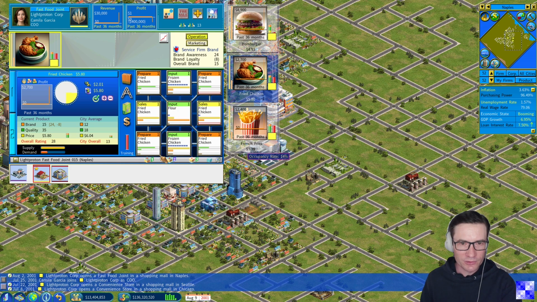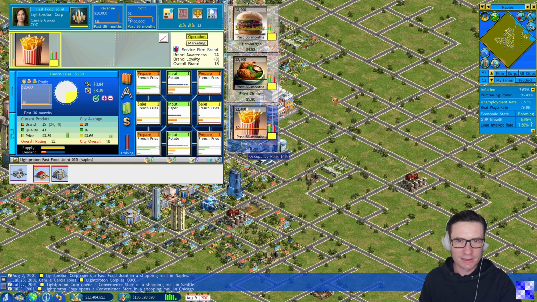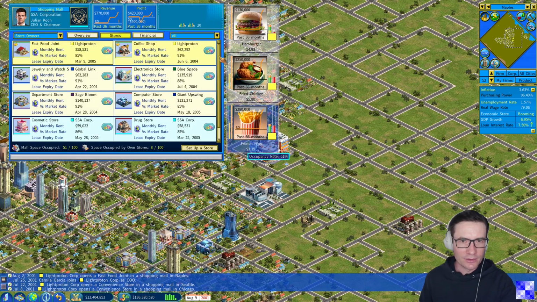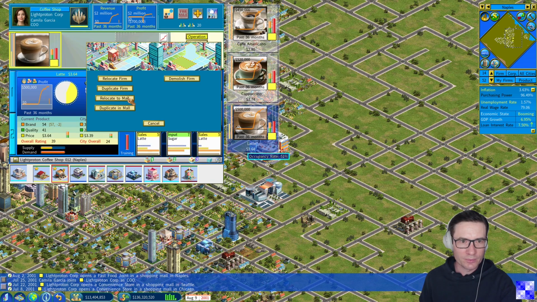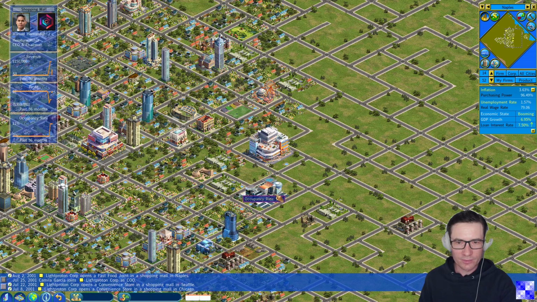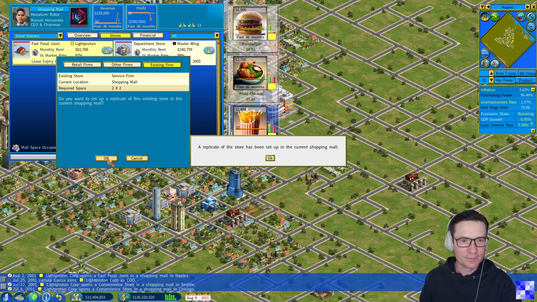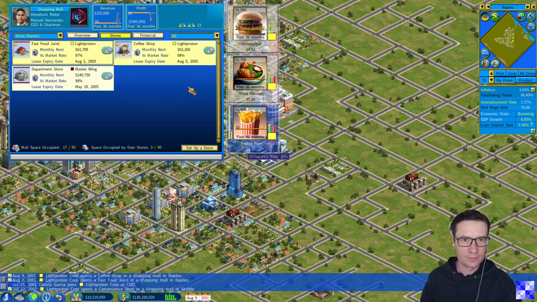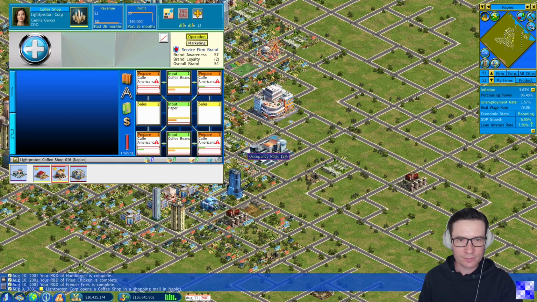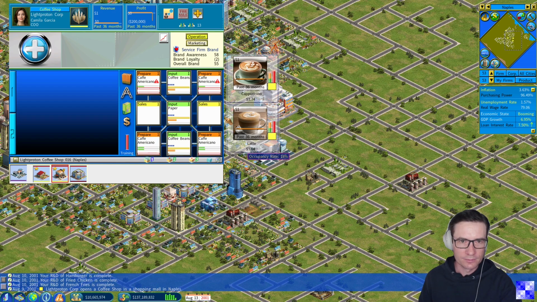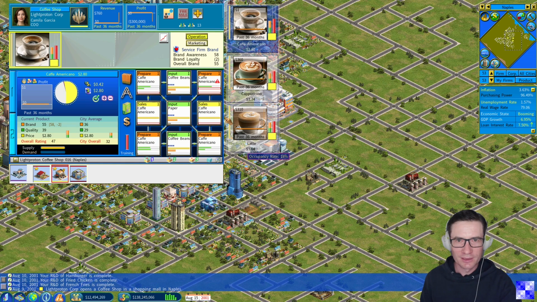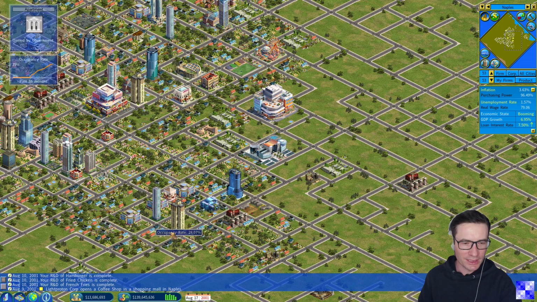Let's also from time to time check the supply chain, whether all input products are really available. This is the case. And also for the coffee shop, we will duplicate in mall and set it up here. Coffee beans are still available, so inventory has not gone to 0 so far. We also have high market share still to be captured.